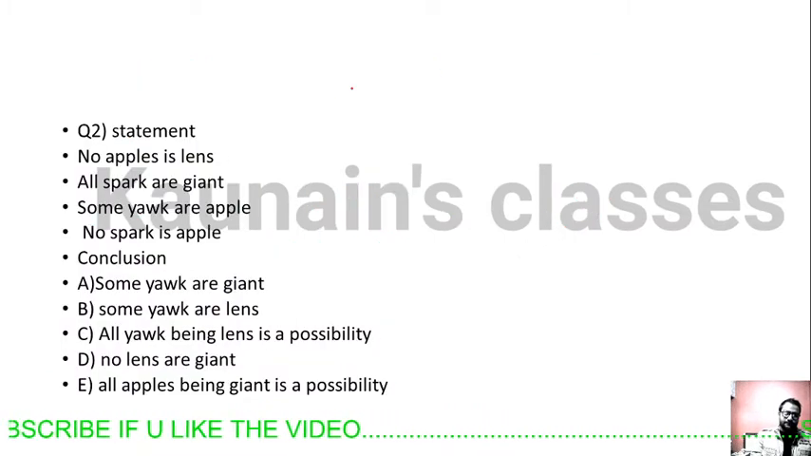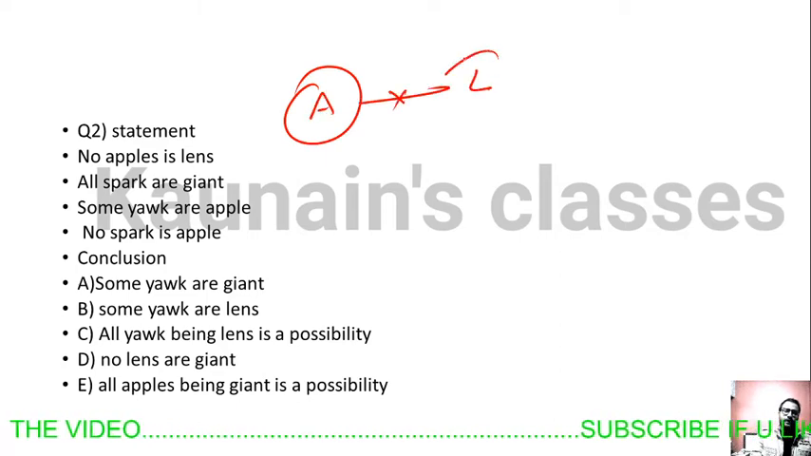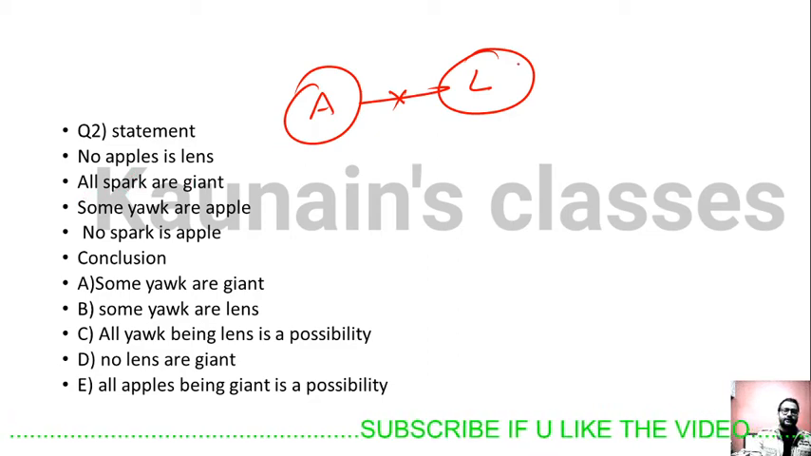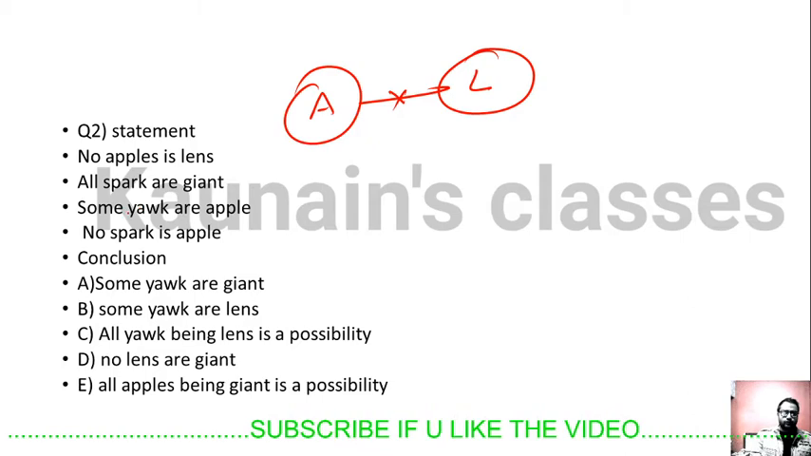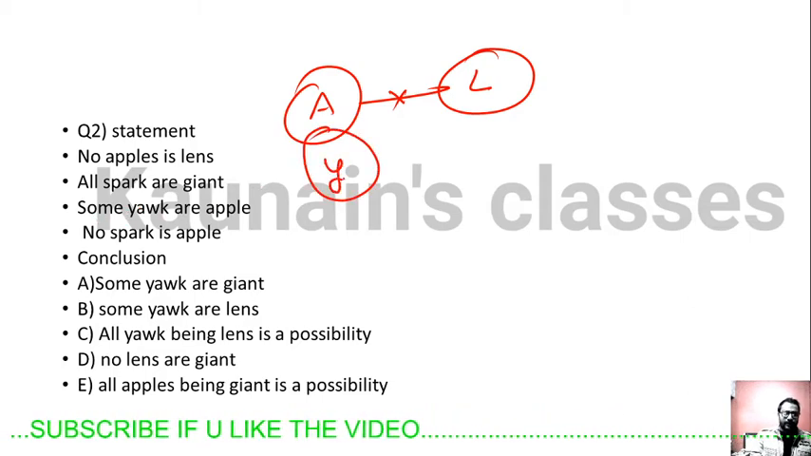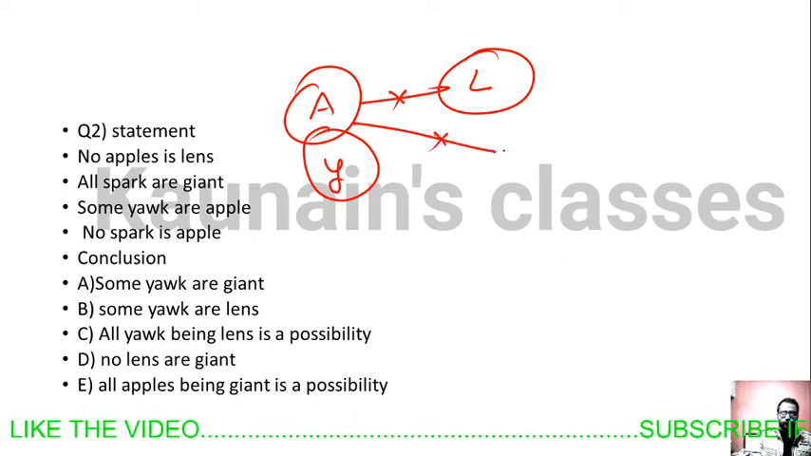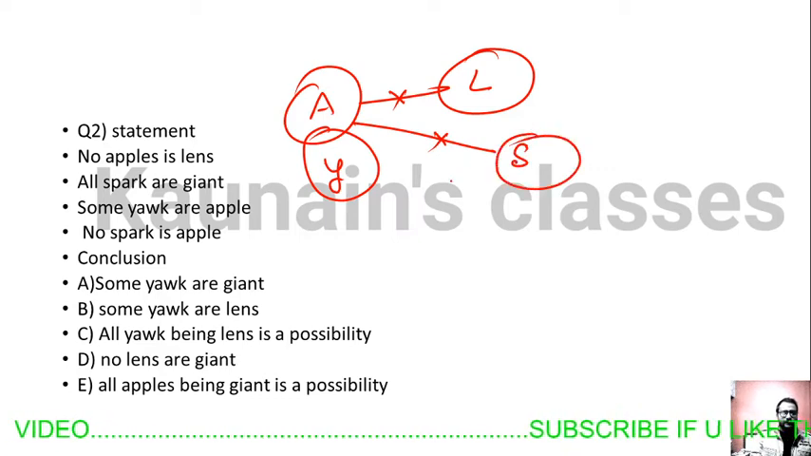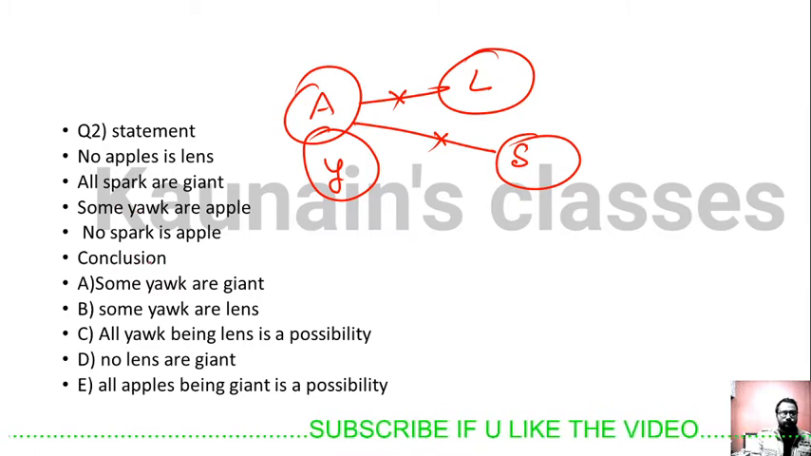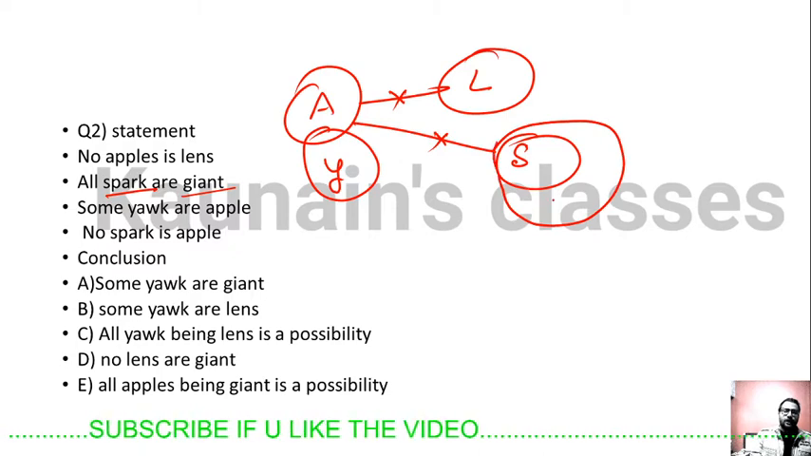No apple is lens. All spark are giants. Some yolk are apple. No spark is apple. All spark are giants.